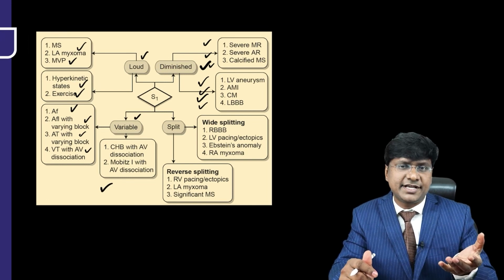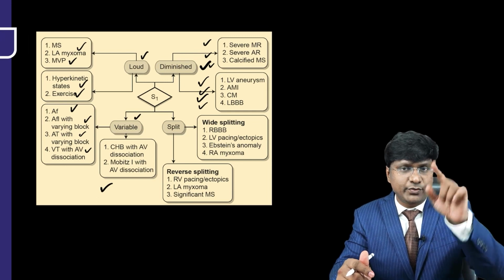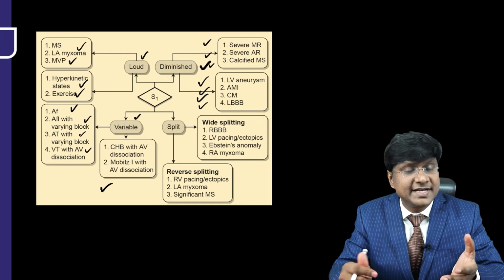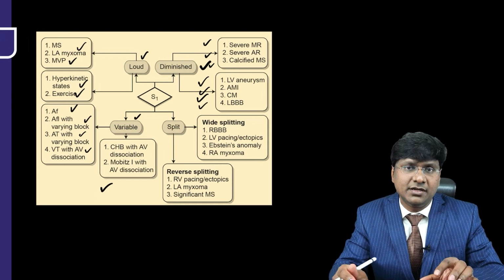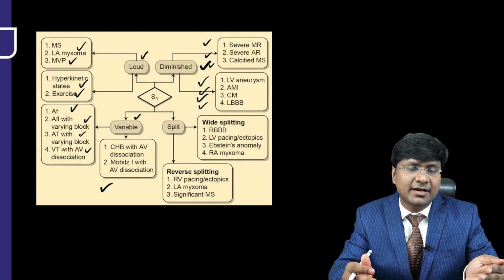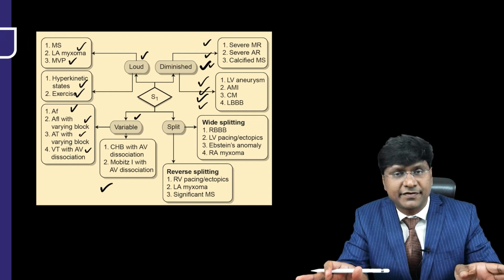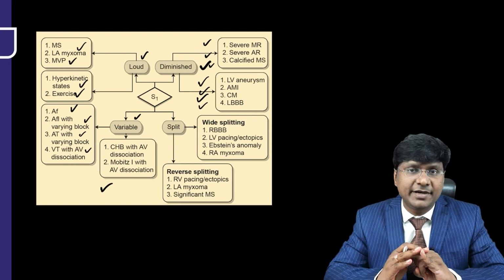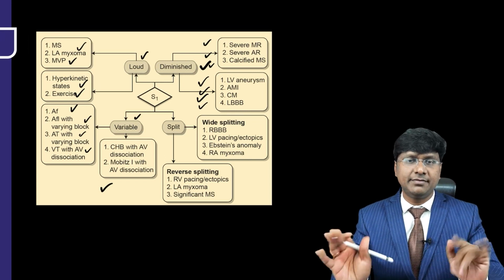Why is ventricular pressure rise variable? Because in atrial fibrillation, the impulse which is coming from atria to ventricle is not regular. It is irregular. So there is irregular pressure rise within the ventricle. So once there is irregular pressure rise, accordingly, you will have irregular mitral valve closure or tricuspid valve closure, and thereby you will get a variable first heart sound. Okay, so atrial fibrillation, atrial tachycardia, atrial flutter, in all these conditions you will have variable S1.